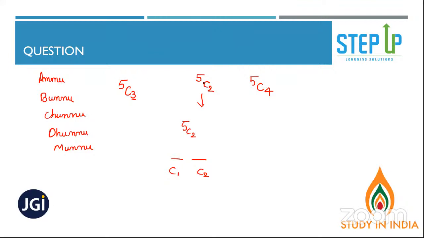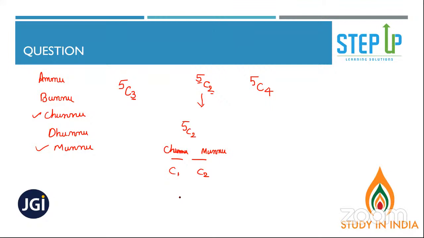Now, out of 5, you selected 2 people, Chunnu and Munnu. So Chunnu and Munnu, who is sitting on your left right now? Chunnu, right? So obviously Munnu is sitting on your right.